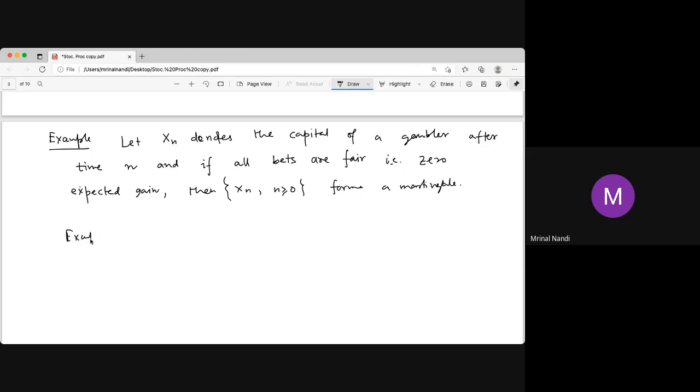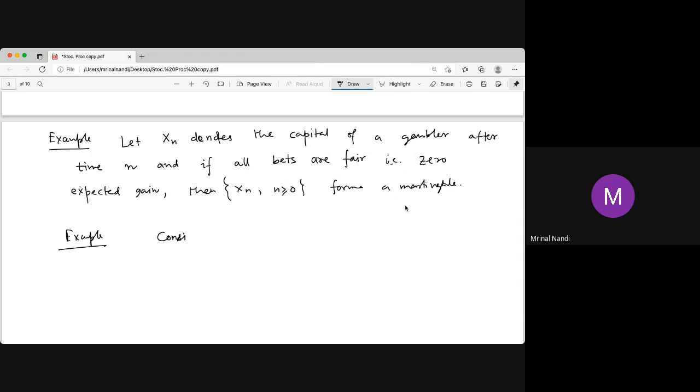Another example: consider a gambler after the nth step where the bet is fair. Yes, that is a Markov chain. But at the nth step, if you have say 10 rupees, what is the next step? It may not be a Markov chain like that.